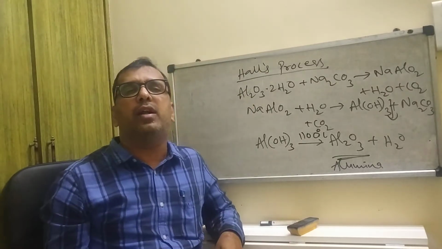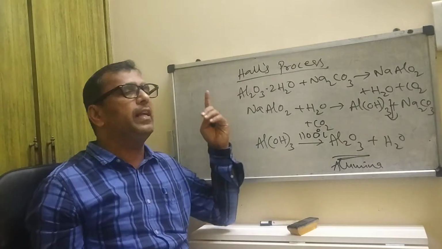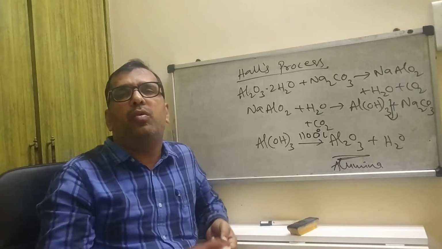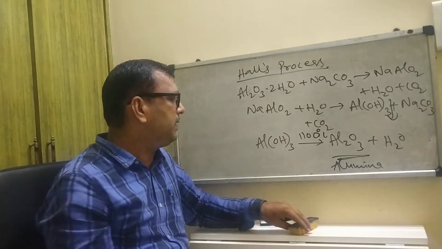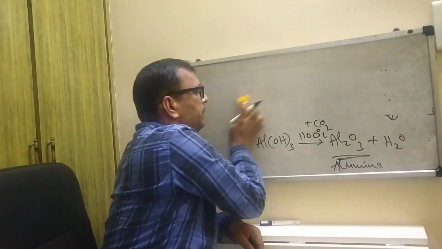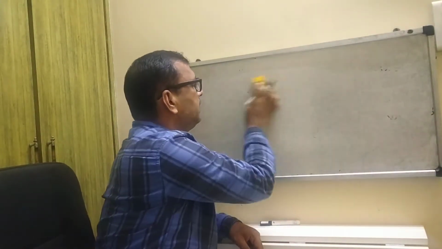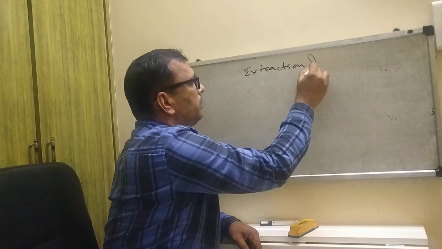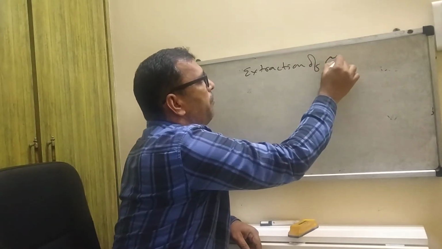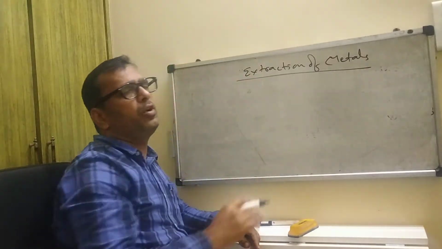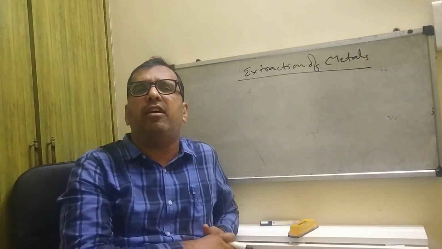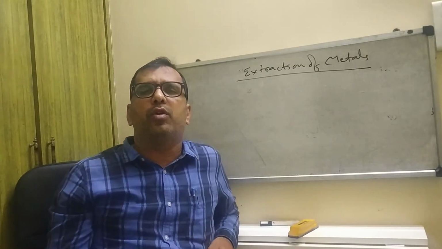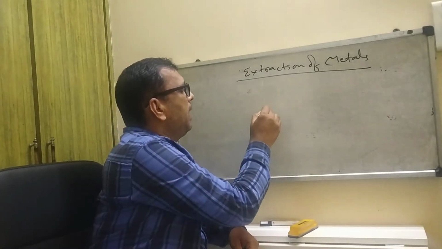So these two are the processes: one is Bayer's process and the other we can call Hall's process. Now, the second part is the extraction of metals. How are you going to extract the metals? Extraction means alumina is prepared. How is this alumina converted into aluminium?